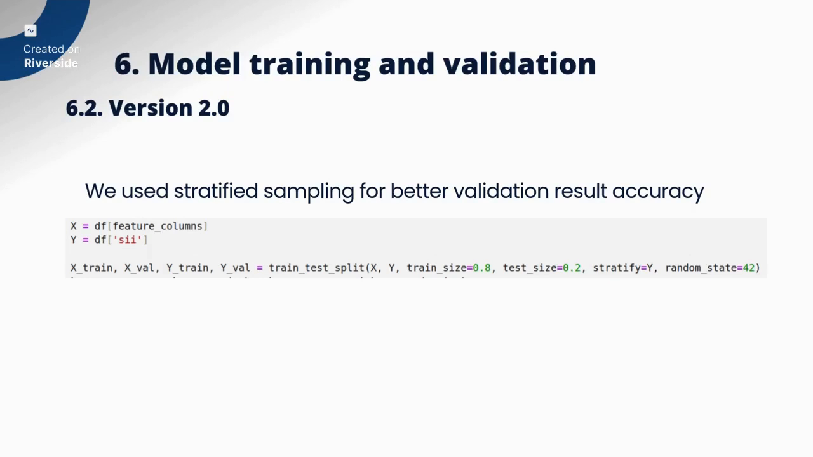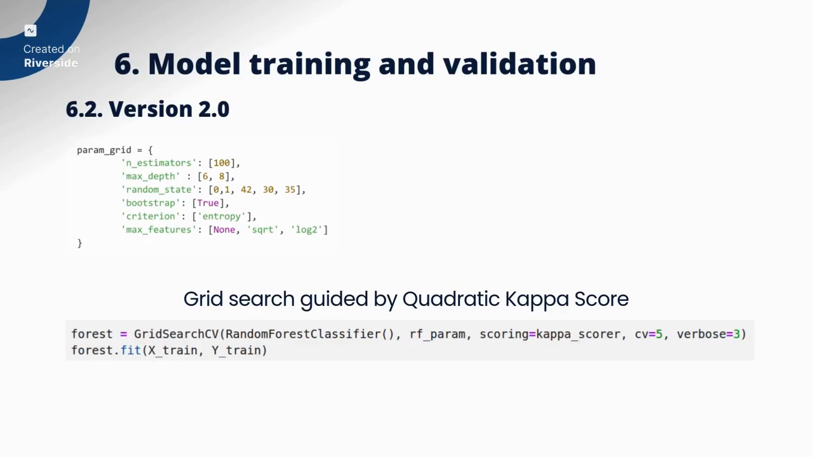And we also do this to make sure that the model will have better generalization. So in this version, we implemented a grid search model with cross-validation with 5 folds per combination of parameters, so we no longer have to tune the model by hand like we did. And of course, the grid search is guided by the kappa scorer to find the best model, the model that has the best quadratic kappa score.